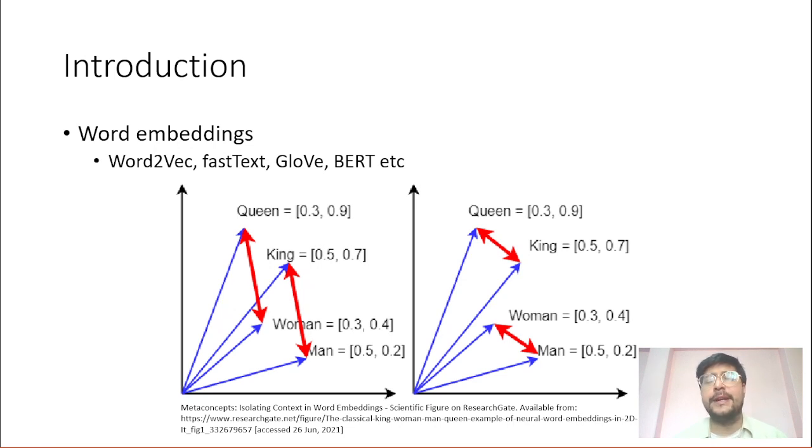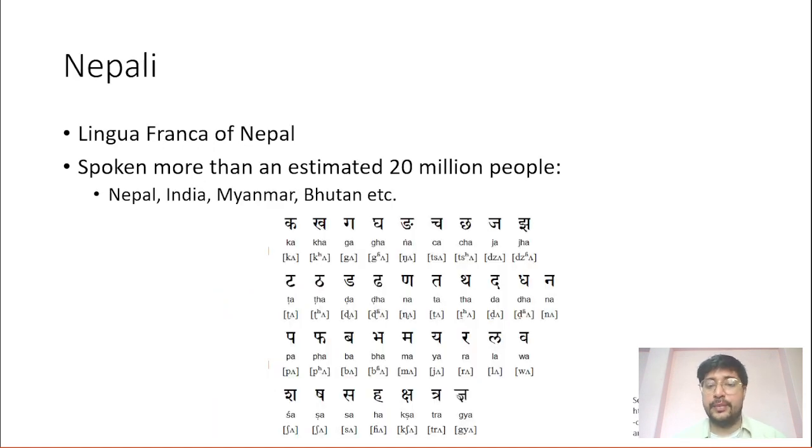And while the availability of embeddings trained on a large corpus has undeniably propelled NLP research in resource-rich languages like English, many languages are lagging behind due to the scarcity of adequate resources such as corpus and word embeddings. In this paper, we aim to construct popular contextual and non-contextual word embeddings for the Nepali language, the lingua franca of Nepal. We will be focusing on embeddings like word2vec, fastText, GloVe, and BERT.